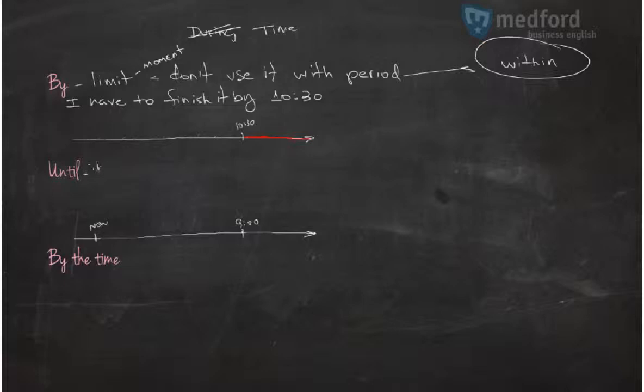So if you say, I am going to work until 9 p.m., what I understand by this sentence is that this action, work, is not going to stop.